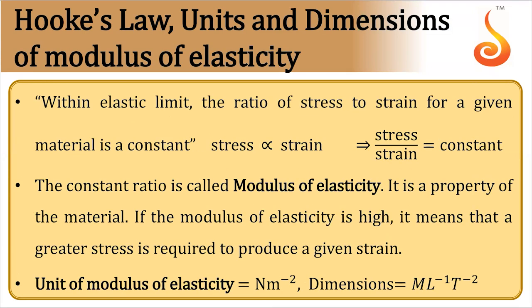Coming to Hooke's law. According to Hooke's law, within elastic limit, the ratio of stress to strain for a given material is constant, or stress is proportional to strain. Notice one thing, stress is proportional to strain. So stress by strain is constant. This constant is called modulus of elasticity. So it is a property of the given material. It varies from one material to another. If the elastic modulus is more, then we say it is more elastic. It means that greater stress is required to produce a given strain. Unit is Newton per meter square or Pascal, same as that of stress, because strain is dimensionless. Make a note of it.